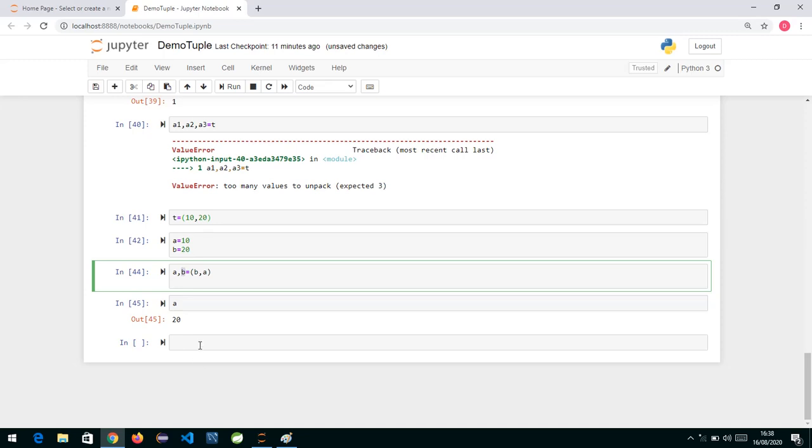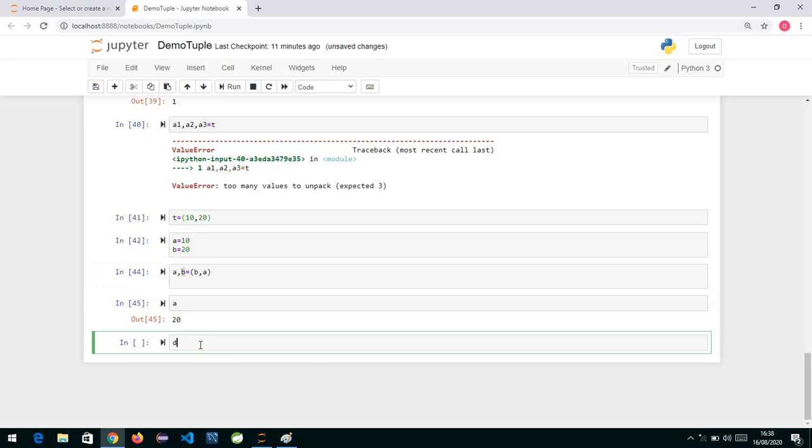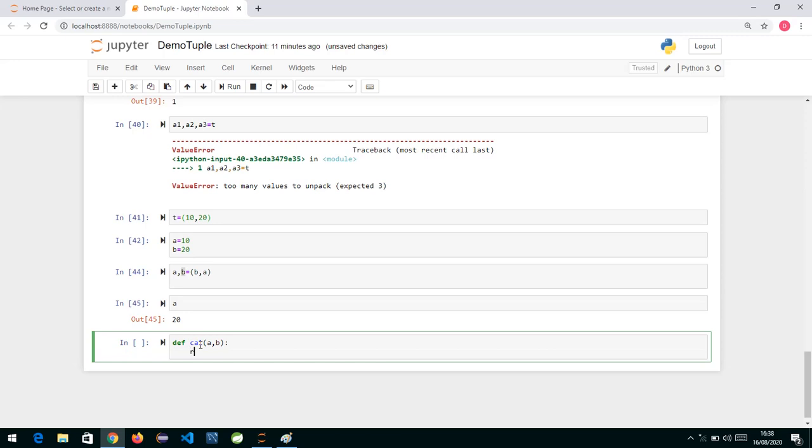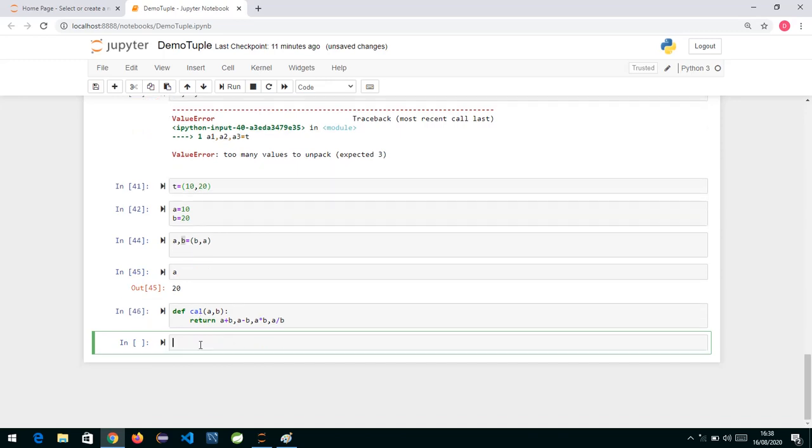Okay, similarly we also say this way, if I write a function over here, which we have not done yet. I write a function called cal, with parameters A comma B. Now I write return A plus B comma A minus B comma A into B, and then A divided by B. So what we are trying to do over here is, in a single return, return multiple values. Now let's call the function.